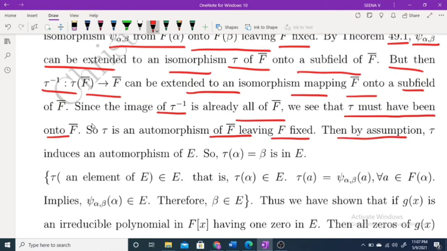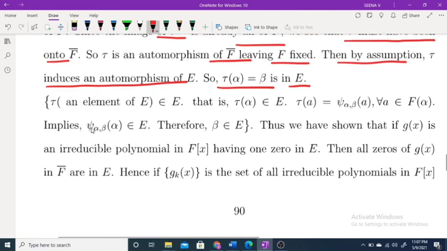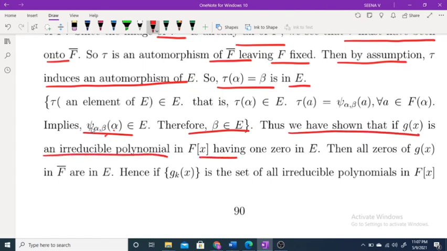Then by assumption, tau induces an automorphism of E. Therefore tau of alpha equal to beta is in E. That means tau of an element of E belongs to E, tau of alpha belongs to E, and tau of a equal to psi alpha beta of a for every a belonging to F of alpha. This implies psi alpha beta of alpha belongs to E, and psi alpha beta of alpha is beta. Thus beta belongs to E. Thus, we have shown that if g of x is an irreducible polynomial in F of x having a 0 in E, then all the zeros of g of x in F closure are in E.